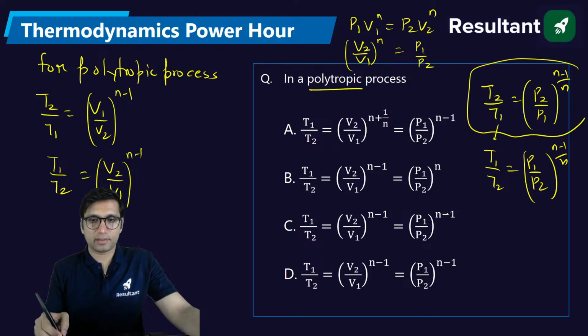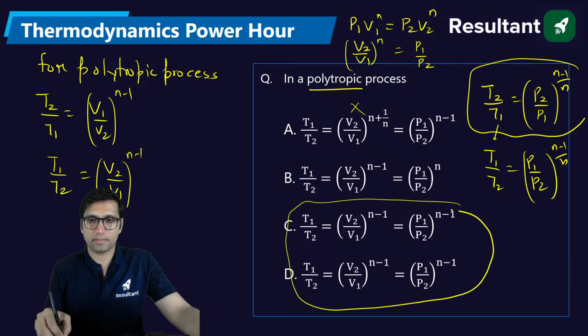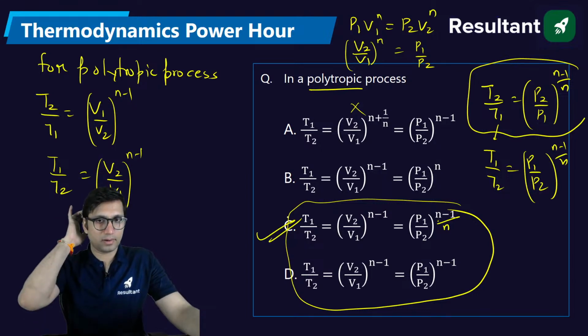There is definitely some mistake, some mistake in the typing, I guess. This is not correct. These two options are exactly the same. Either of the options will be this, n minus 1 by n. Let us take it as n minus 1 by n, then this will be the right answer. Okay, clear?